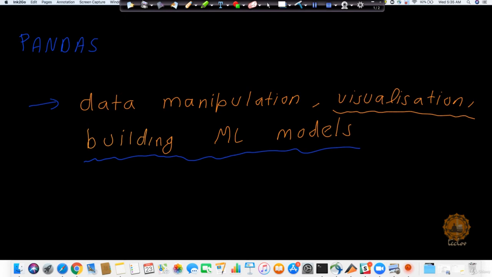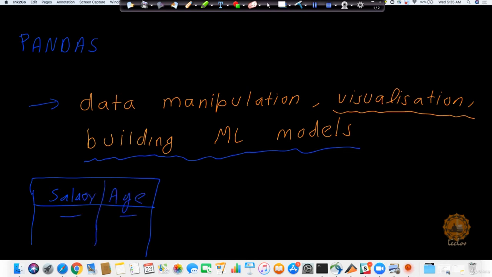If I give you just a table, say a table with a salary component and an age component and I put some entries in it, looking at this will be very difficult. Imagine it's a very huge table. It will be very difficult for you to understand what is there.